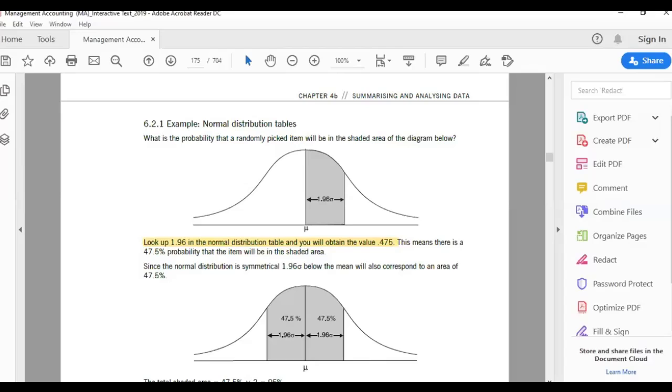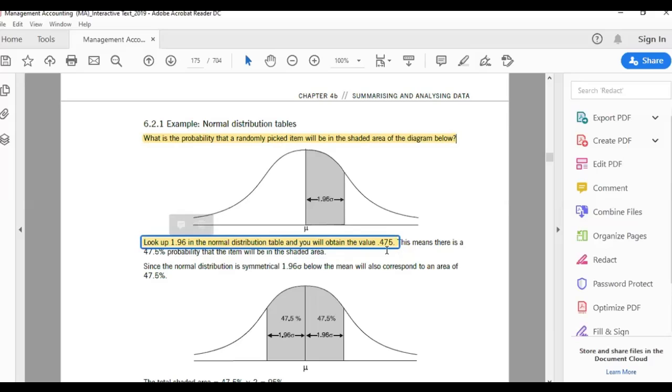What they asked us to calculate was: what is the probability that a randomly picked item will be in the shaded area of the diagram below? That you pick up an item and it belongs to this area. So what is the probability? We know that this area is 1.96 standard deviation. So look up 1.96 in the normal distribution table, and you will obtain the value 0.475.